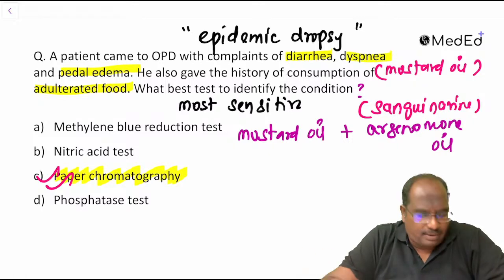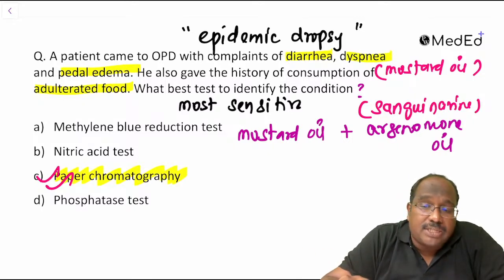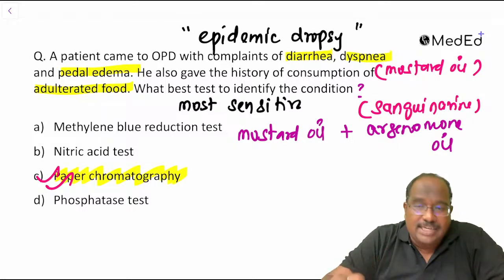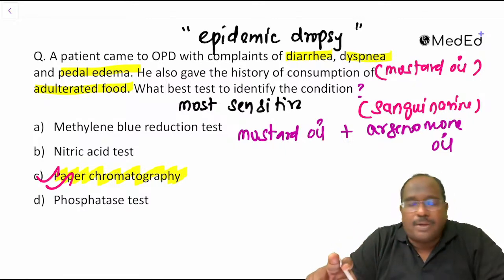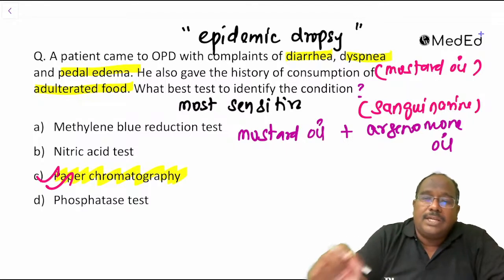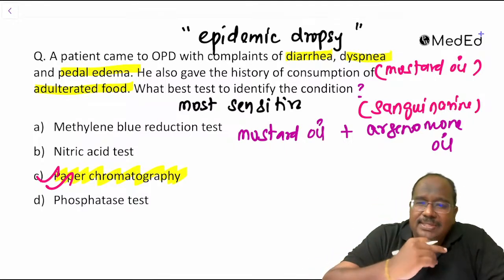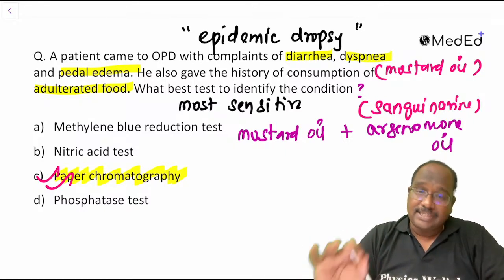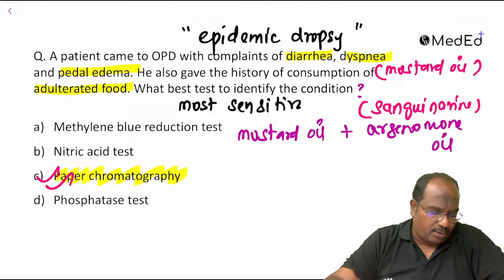Direct question: the phosphatase test is used to check the efficiency of pasteurization. For epidemic dropsy, two tests are available, guys. One is the nitric acid test, second is paper chromatography. Paper chromatography is the best test because even a very small amount of adulteration can be identified. It's there in the notes. Nitric acid also will do it, but the question is most sensitive, and the most sensitive is paper chromatography.